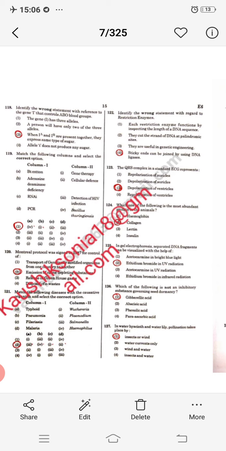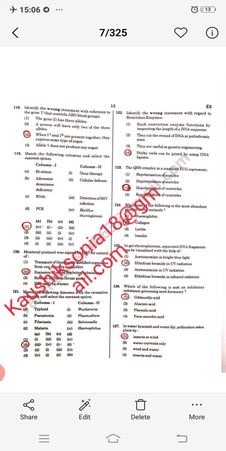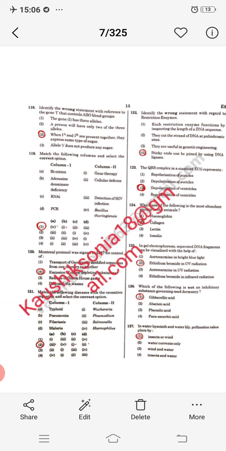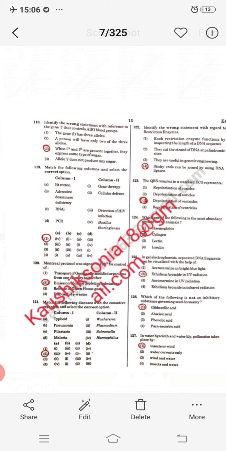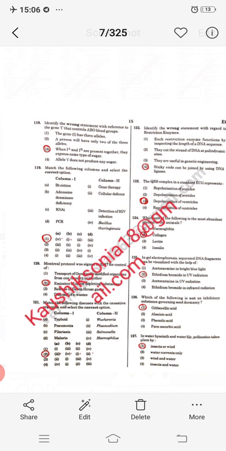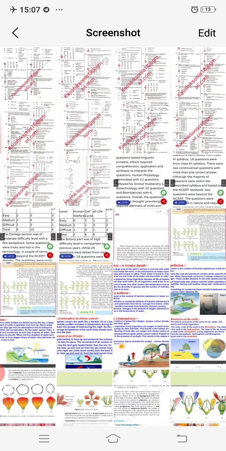Next question, which of the following is not an inhibitory substance governing seed dormancy? Phenolic acid, abscisic acid, para-ascorbic acid, all are inhibitory. So gibberellin, which helps in increasing the length of the plant, will be the right answer. Next question, water hyacinth, also called terror of Bengal, and water lily are aquatic plants, but the pollination occurs by wind and insects. So option 1 will be right. This is also given in NCERT.